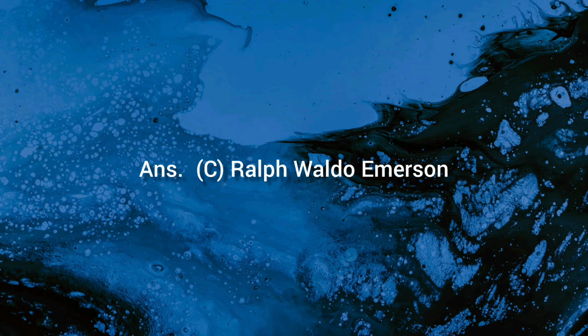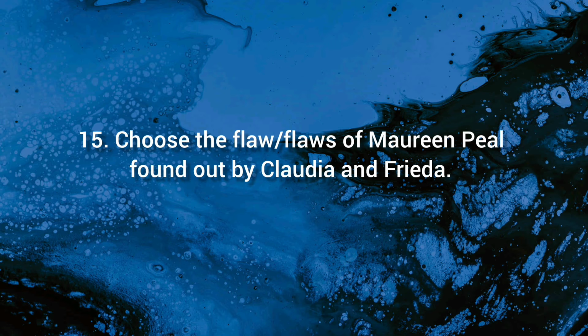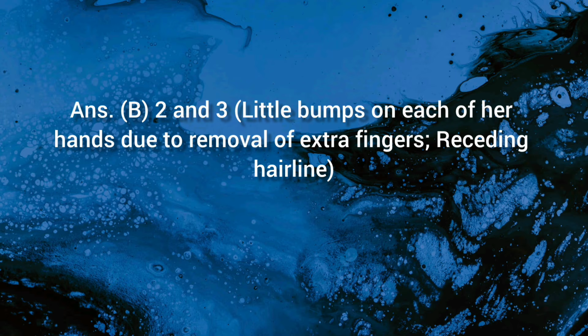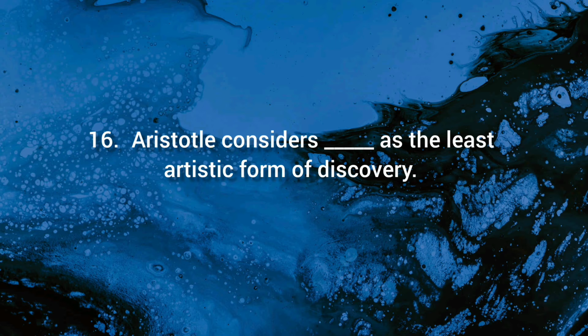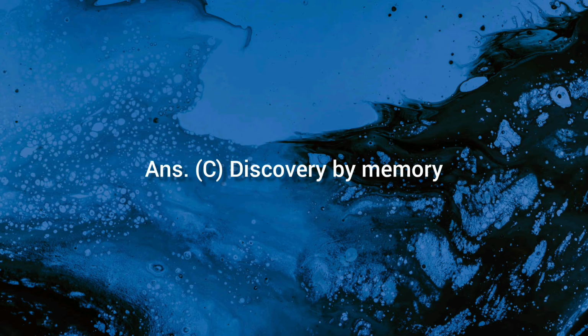Ralph Waldo Emerson. 15. Choose the flaws of Maureen Peal found out by Claudia and Frieda. Ans. B. 2 and 3. Little bumps on each of her hands due to removal of extra fingers, receding hairline. 16. Aristotle considers the least artistic form of discovery. Ans. C. Discovery by memory.